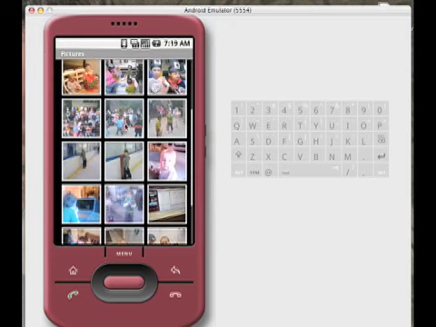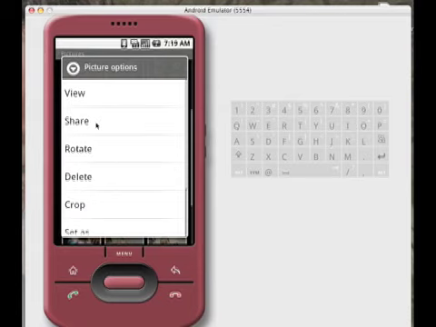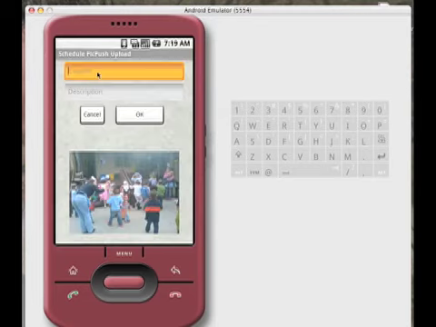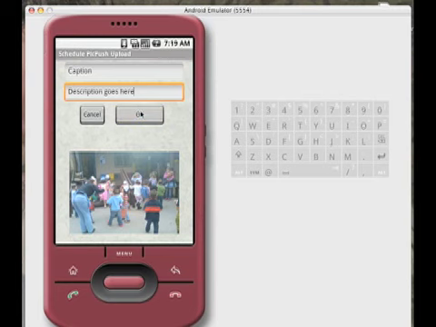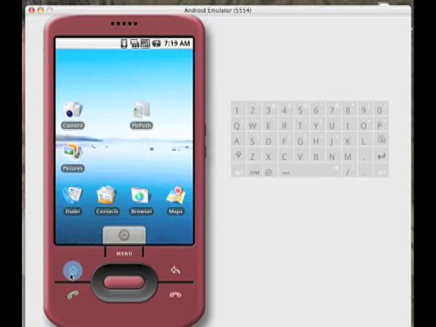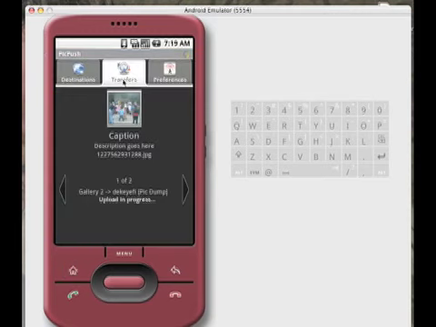Click on Pictures, it loads up all my pictures, and if I long click on one of the pictures, select the Share option, PicPush is one of the services that's enabled for sharing. So select PicPush. This brings me to a screen where I can enter a caption and description. And click on OK, and that schedules the upload. And it gives me a little message here to say your upload's been scheduled.